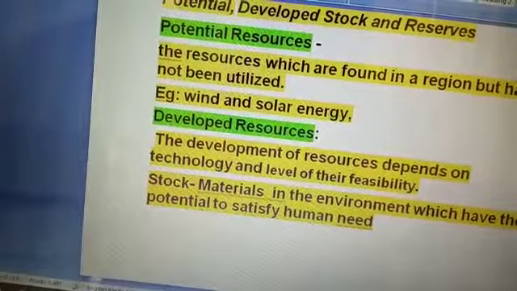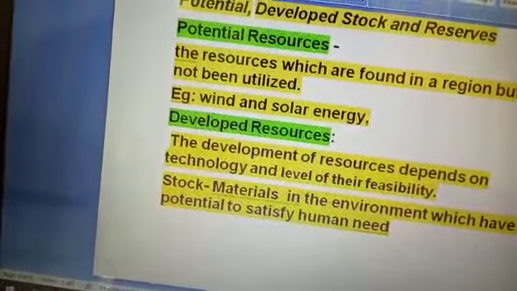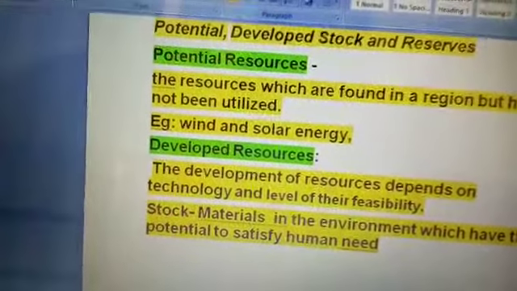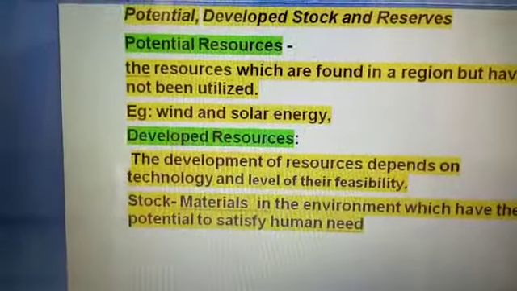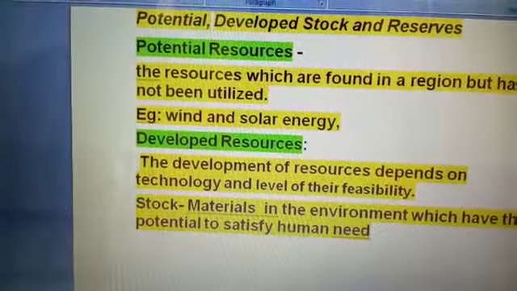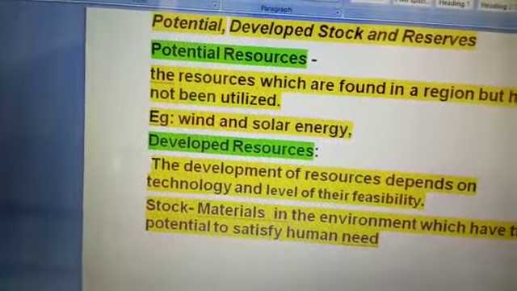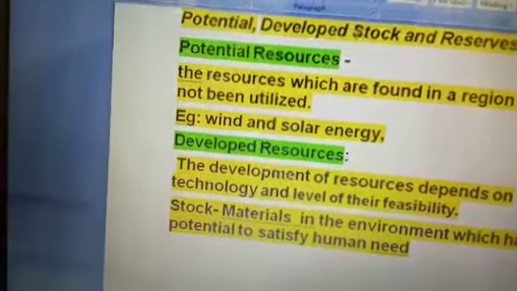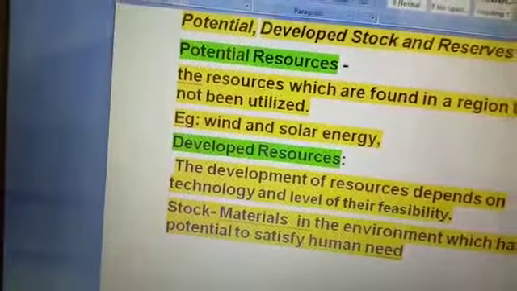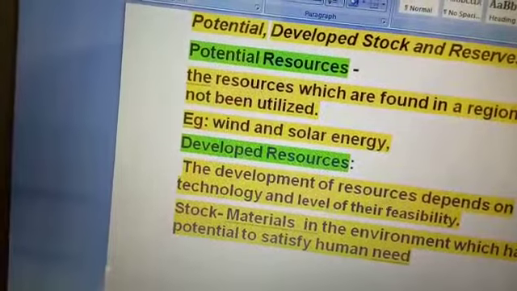Examples include water, which is a compound of two inflammable gases, hydrogen and oxygen. Hydrogen and oxygen can be used as a rich source of energy, we know that, but we do not have the required technical know-how to use them for this purpose. So it cannot be considered a developed resource.